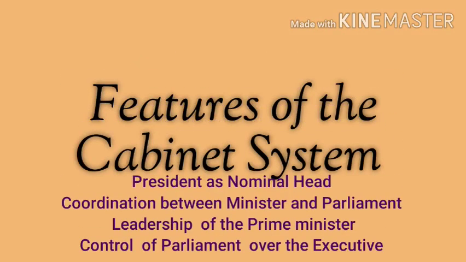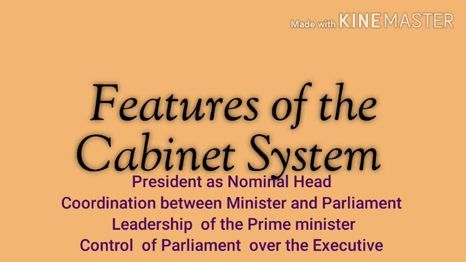In this particular lesson, we will learn the features of the cabinet system. You know, the cabinet is the apex body which consists of ministers of cabinet rank and which is headed by the Prime Minister. The main features of the cabinet system are: President just as a nominal head. The President is the constitutional head of the state, with the executive powers in the hands of the cabinet. The cabinet, in the name of the President, formulates policies of the government, directs their implementation and is accountable for them.